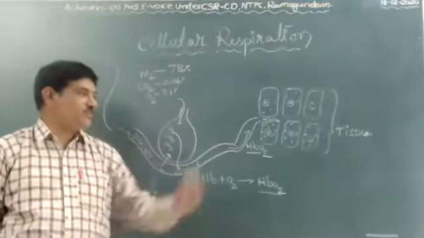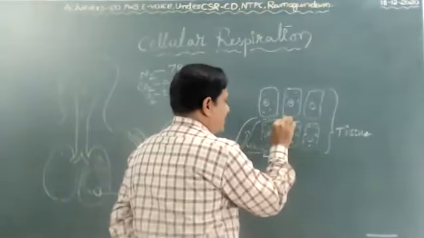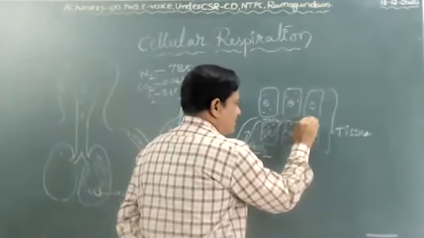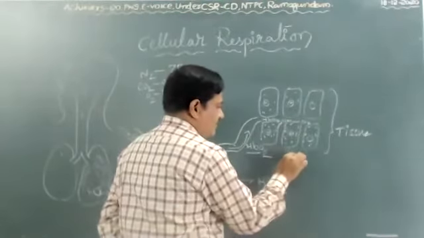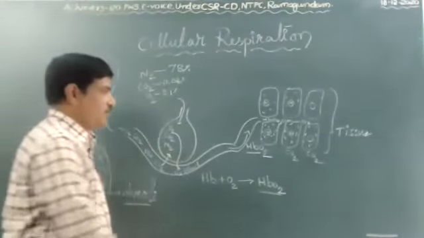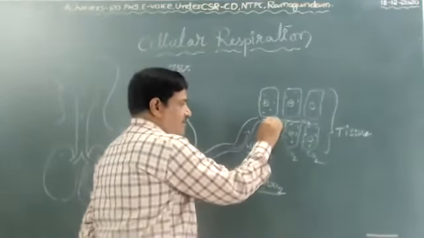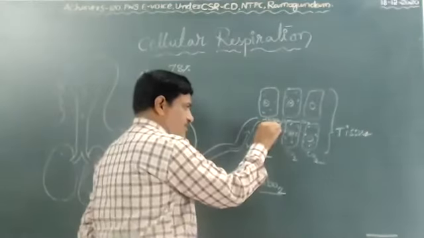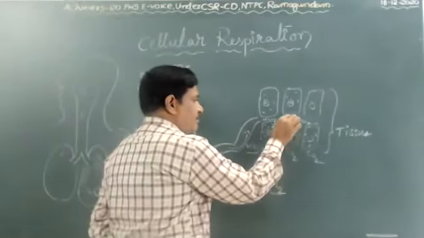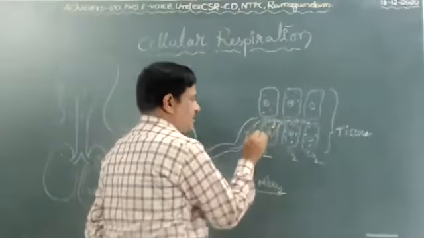In this respiration process, carbon dioxide is released. In this metabolic system, carbon dioxide is released in the form of carbonates. By the diffusion process, oxygen from hemoglobin enters the cell, where there is less oxygen.